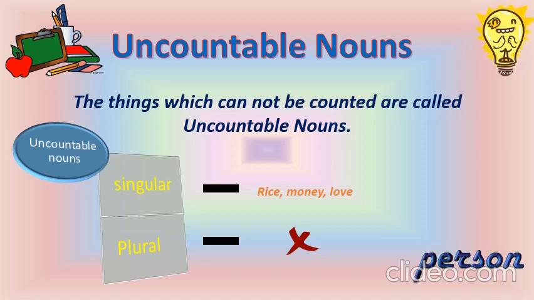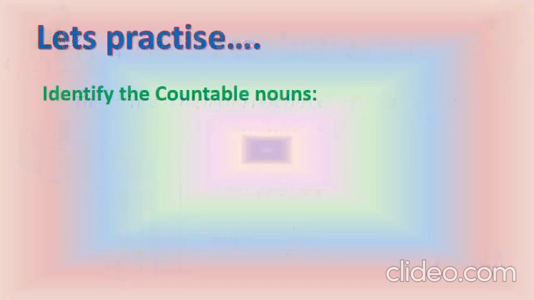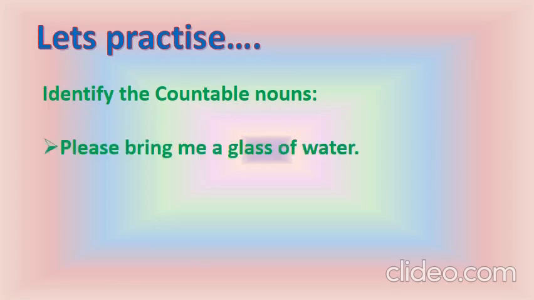Now I hope you understood it. Now let's have some practice over here. The same practice you can find in your book as well. Now we have the sentence here and we are to identify the countable nouns. So please bring me a glass of water. What are the nouns here?